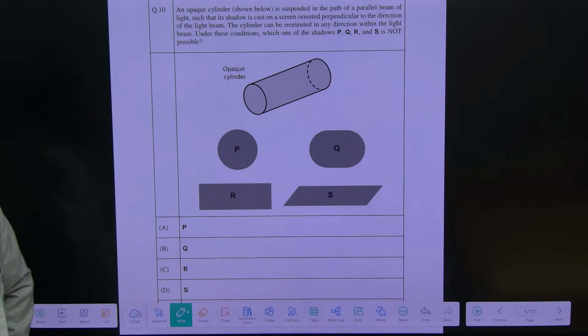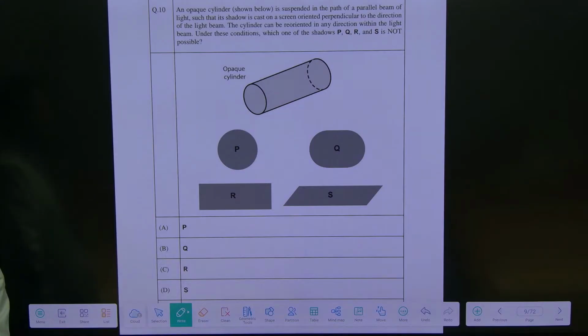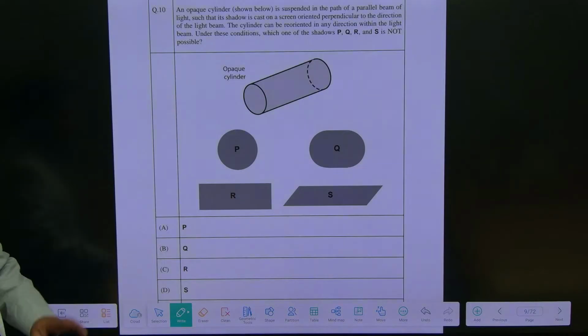Look at this question. They are telling an opaque cylinder. An opaque cylinder, as shown below, is suspended in the path of a parallel beam of light such that its shadow is cast on a screen oriented perpendicular to the direction of the light beam. The cylinder can be reoriented in any direction within the light beam. Under these conditions, which one of the shadows P, Q, R, S is not possible? They are telling not possible. Just observe carefully.